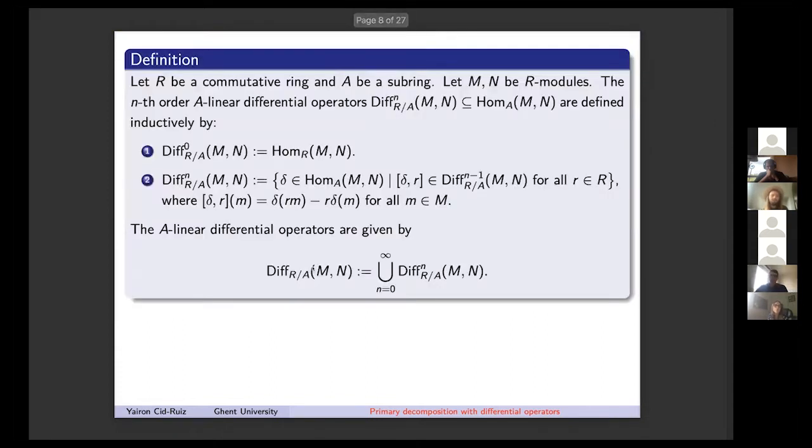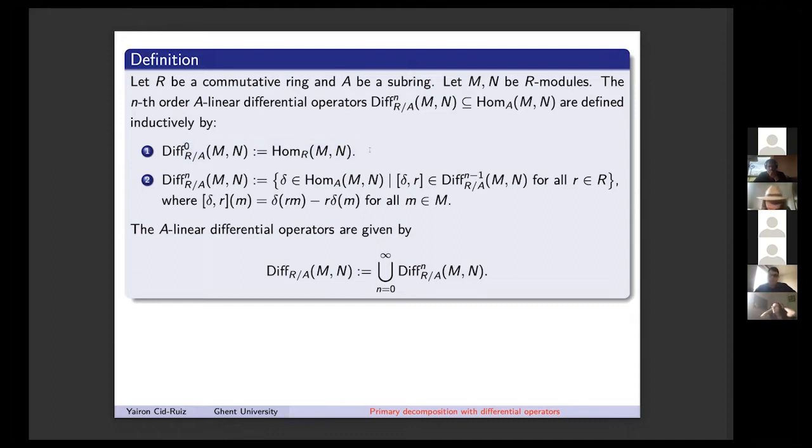Okay, so my goal is to describe any ideal with the use of differential operators, but before that I will recall some previous results on how to describe any primary ideal with the use of differential operators, because this will be needed. Probably it's very well known to everyone in this session, but I will recall the notion of differential operators following Grothendieck.